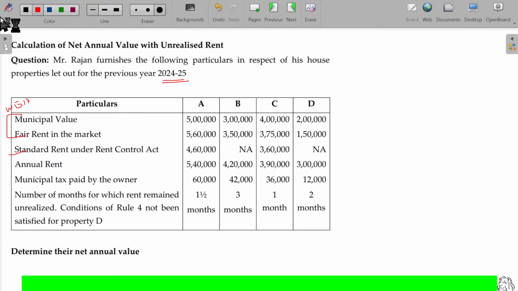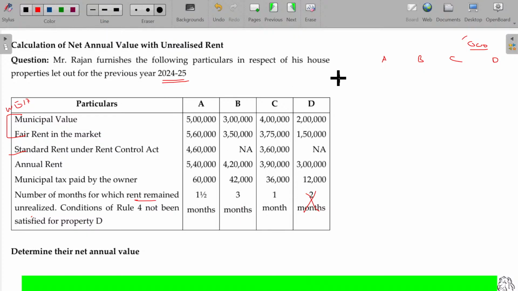Anyhow, I will calculate completely. A, B, C, D, rupees in thousands. Annual rent, municipal tax, everything is given, and the number of rent months for which rent remains unrealized. Conditions of Rule number 4 are not satisfied for property D, so this will not be qualified to deduct, and the rest of the 3 can be deducted.